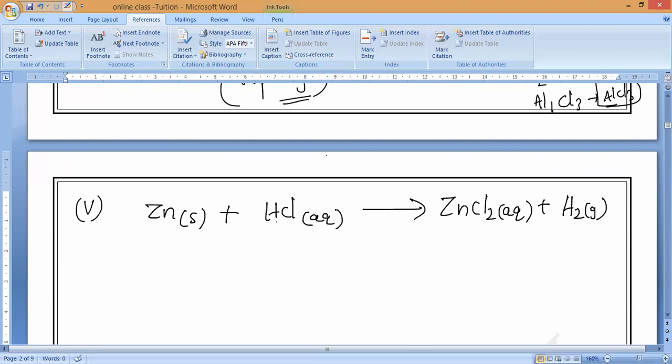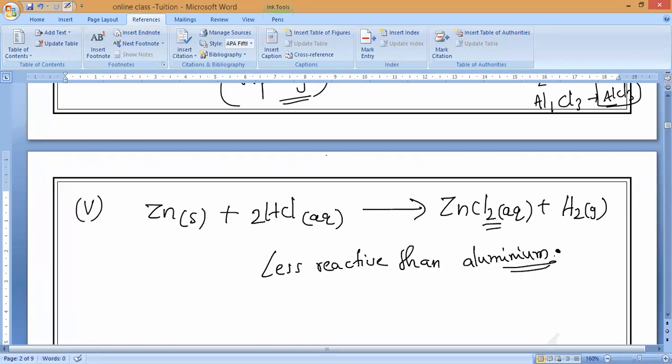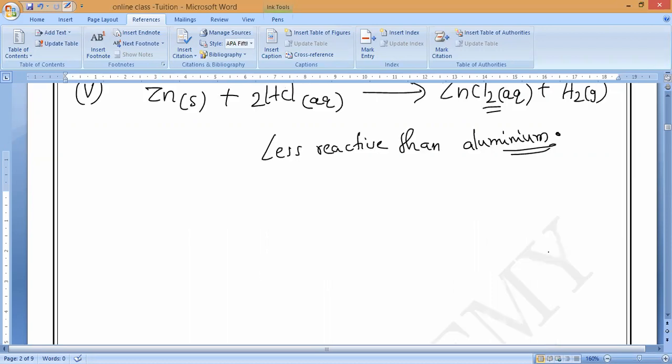So Zn plus 2HCl gives ZnCl2 plus H2. That's all. This is less reactive than aluminium. Do you understand, guys? Or else we can say on heating. For zinc and iron, we have to heat only. Understood? That is why you can write it like that.